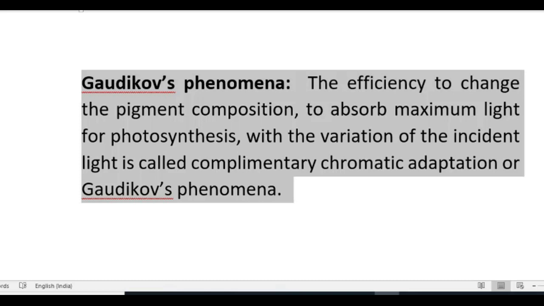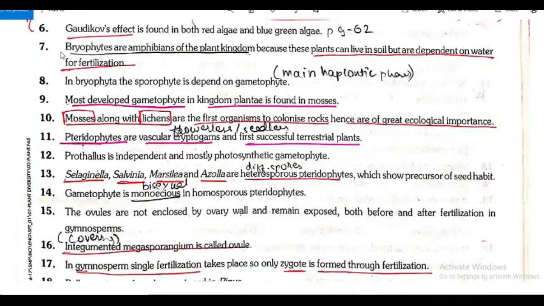Once again, listen carefully. Please note down, I am repeating the sentence. The efficiency to change the pigment composition to absorb maximum light for photosynthesis with the variation of incident light is called complementary chromatic adaptation or Gaudichaud's phenomenon. So, Gaudichaud's effect is found in both red algae and blue-green algae.